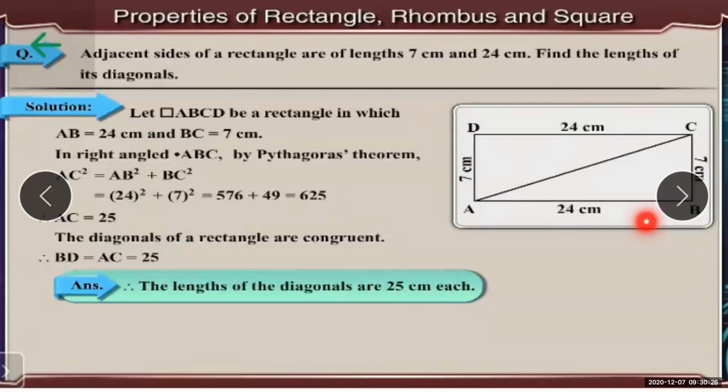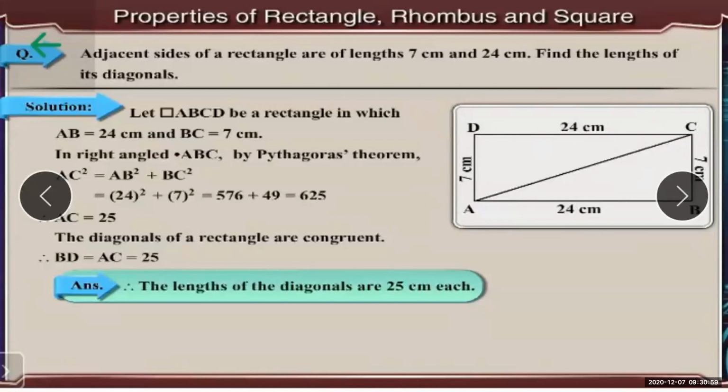Now rectangle, as I told you, opposite sides of a rectangle are parallel. Pair of opposite sides of a rectangle are parallel and they are congruent. So if I say side AB is 24 centimeter, then side CD will also be what? 24 centimeter. Why? Because this is as per the property of the rectangle.